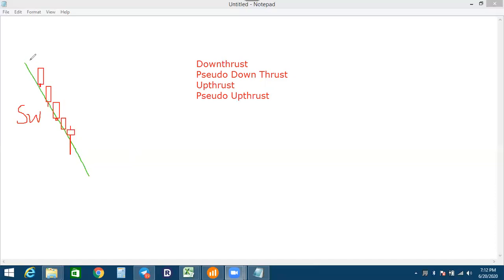If there is a green candle, this type of green candle, and then you find this type of red candle here, don't follow this. You always follow when you are coming from the downtrend and you find this type of candle. That candle's name is down thrust. How do we confirm it? From the volume.